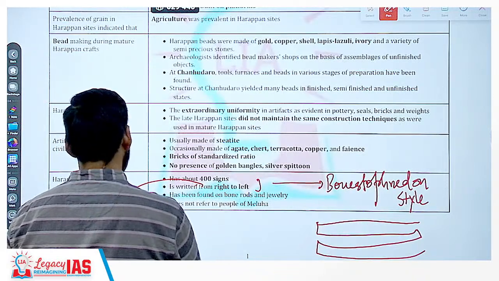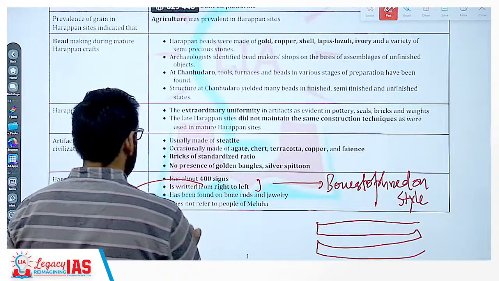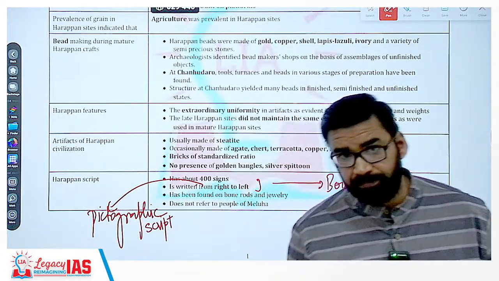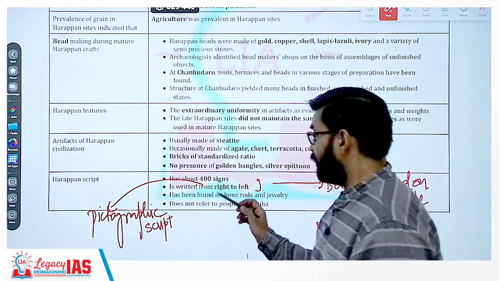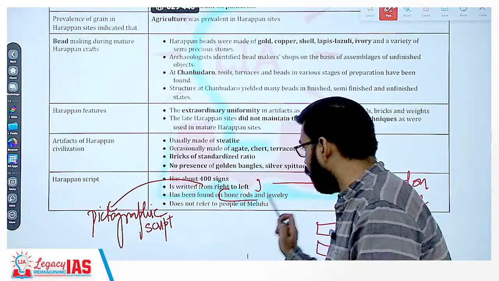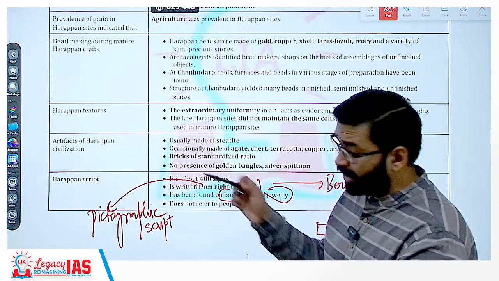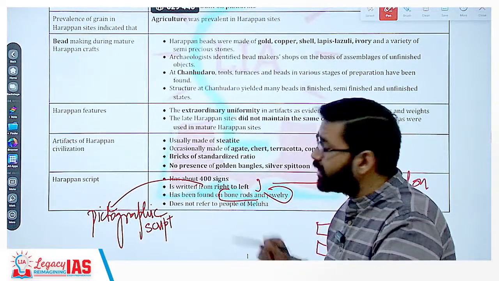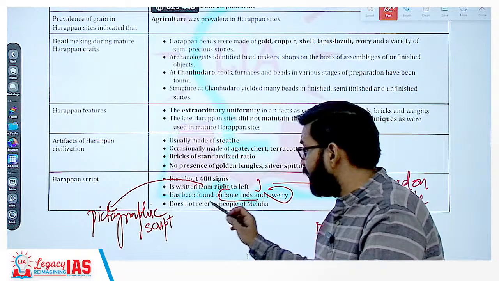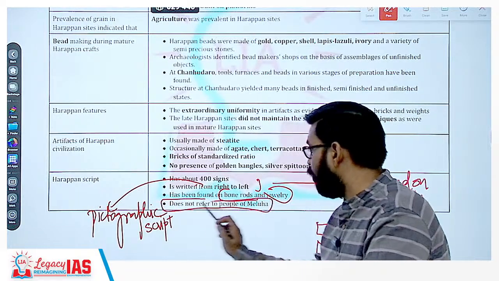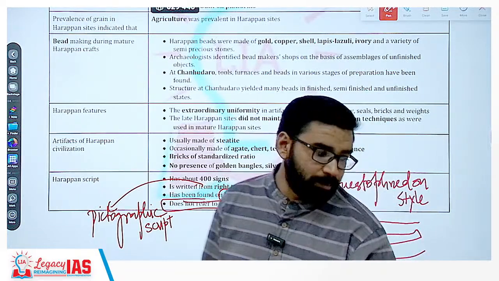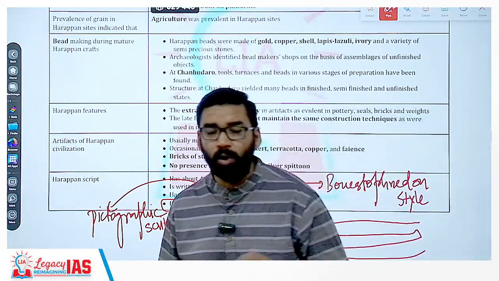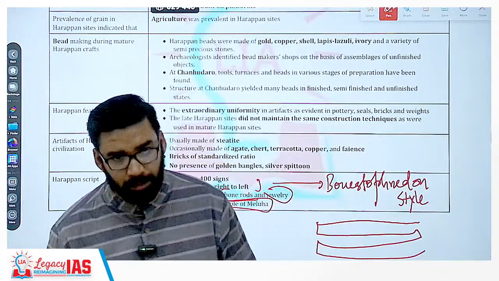So remember this thing, and the script was a pictographic script. That is why we are unable to decipher the script of IVC. Clear? Now it has been found on bone rods and jewelry also. Harappan script was found on bone rods and jewelry also, बहुत कम लोगों को पता है. This was asked in CAPF. Clear? And it does not refer to the people of Meluha. Remember this. It does not refer to the people of Meluha. Meluha was the name of Harappan people.